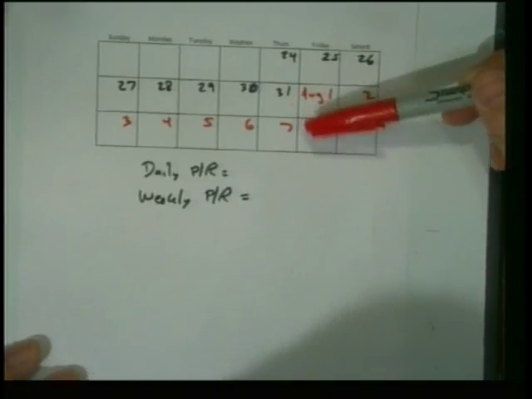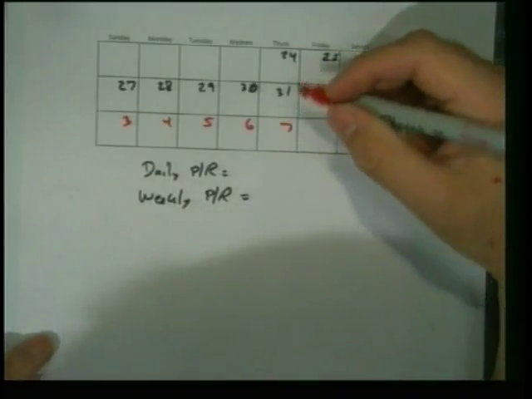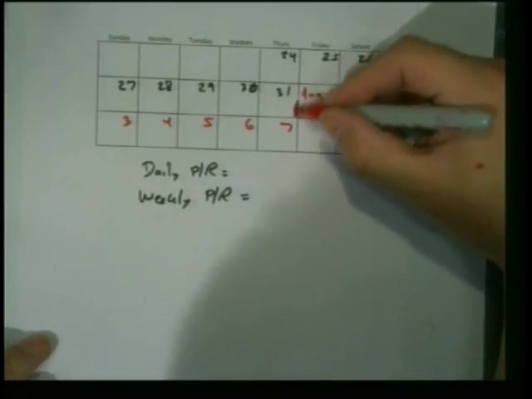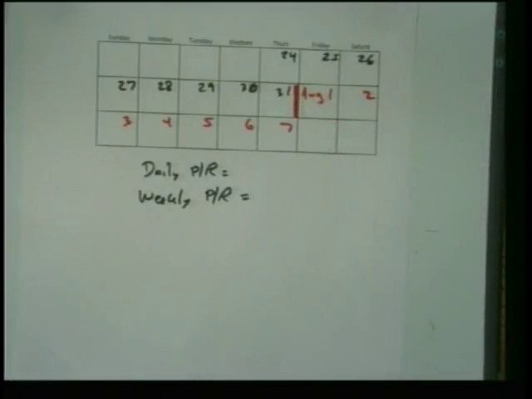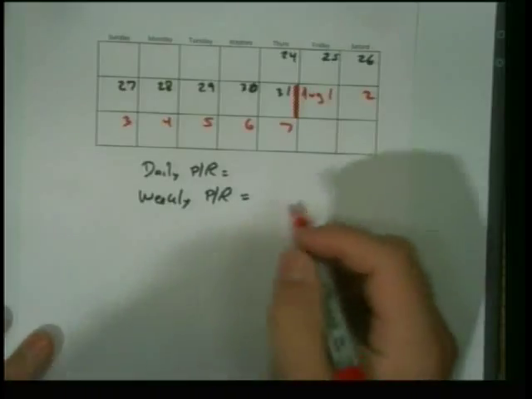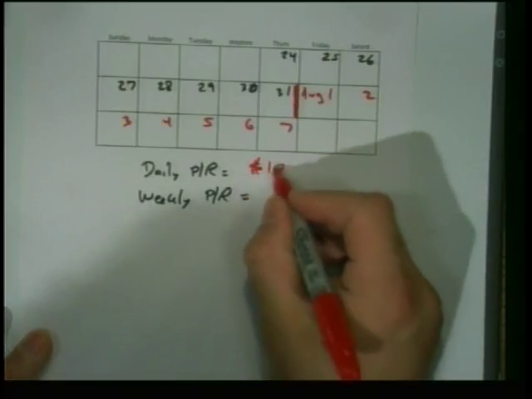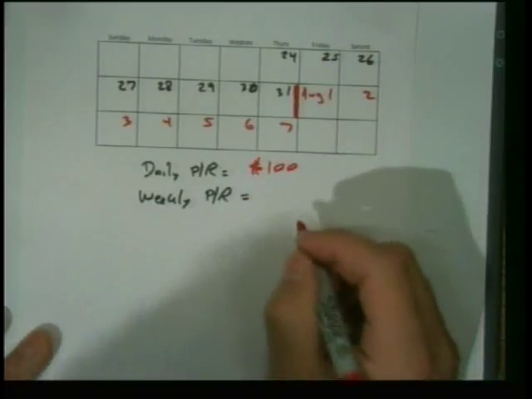Is that correct? So they're doing their books as of the end of this day. Now, how much is our daily payroll? There's only one employee this time. What's our daily payroll? $100. What's our weekly payroll thus?